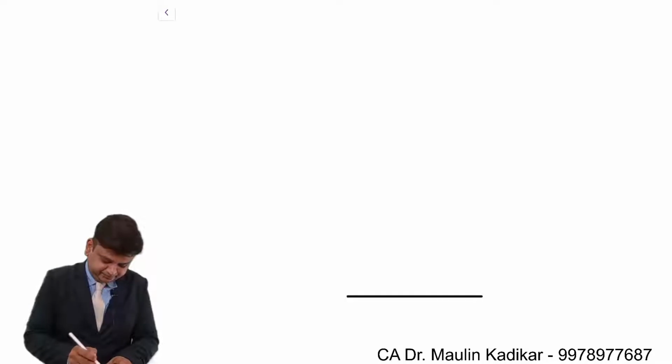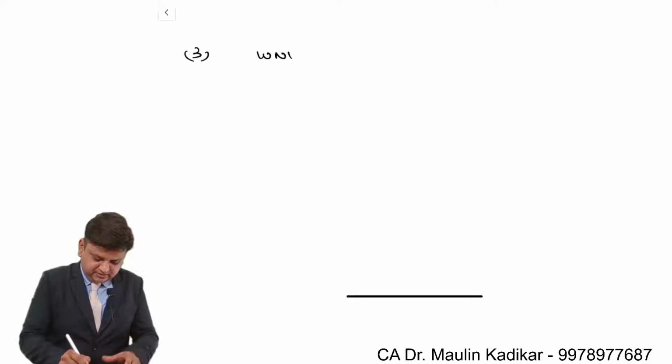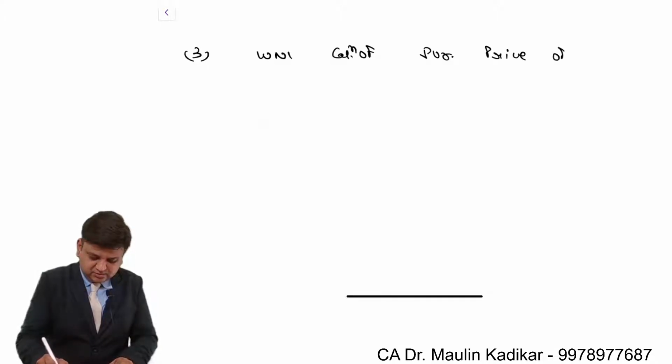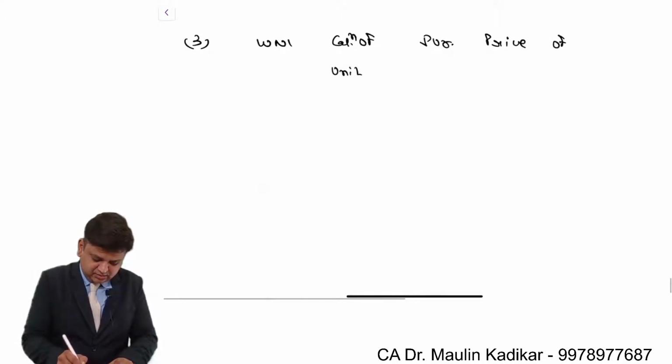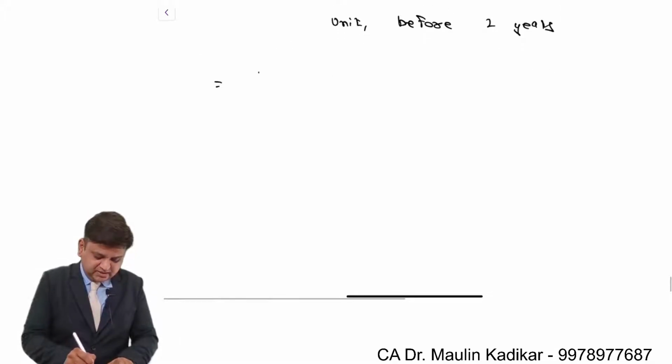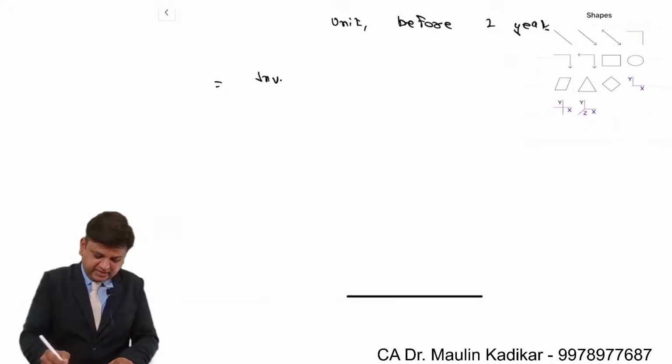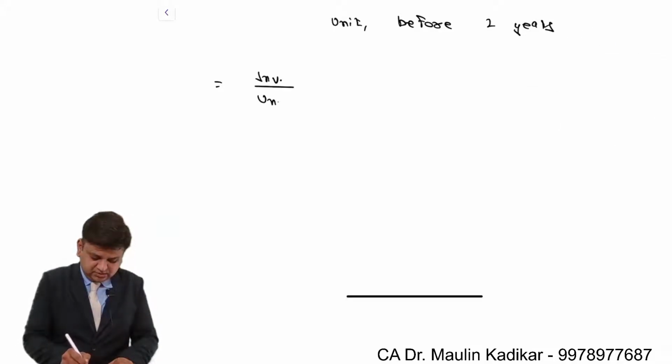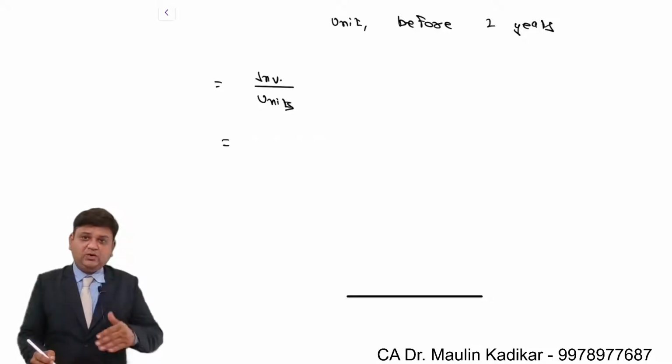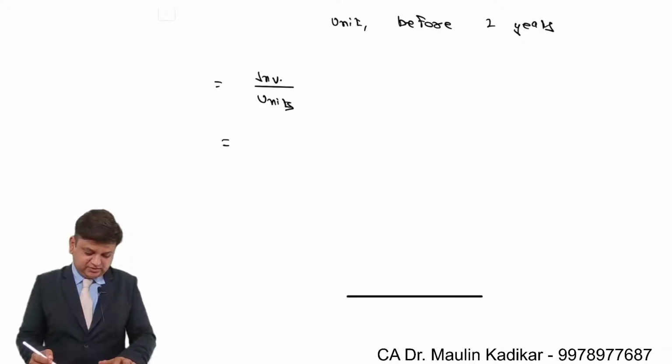Please write the answer. For the third question, working note number 1: calculation of purchase price of unit, before 2 years. In that, investment divided by units, assuming that all these investments have been made before 2 years.